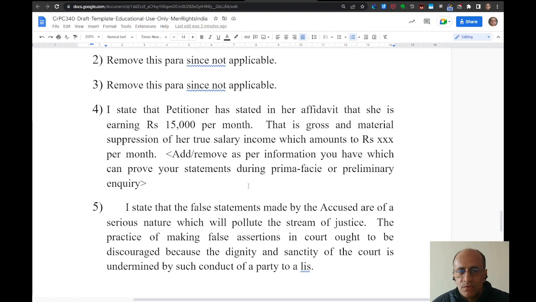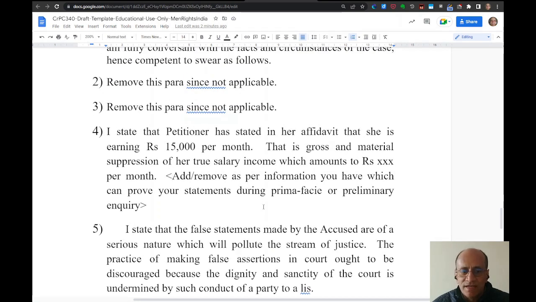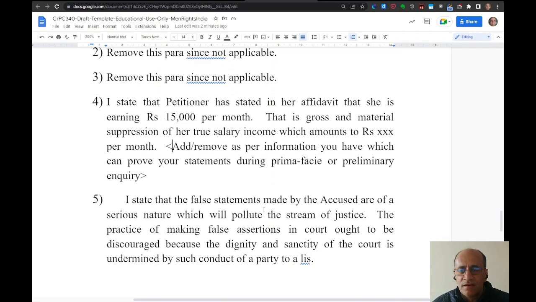If you don't, then your perjury application is liable to be rejected, and God forbid, don't try unnecessarily frivolous kind of applications, because even a cost may be imposed if your application is frivolous. And here I have kept some additional points.